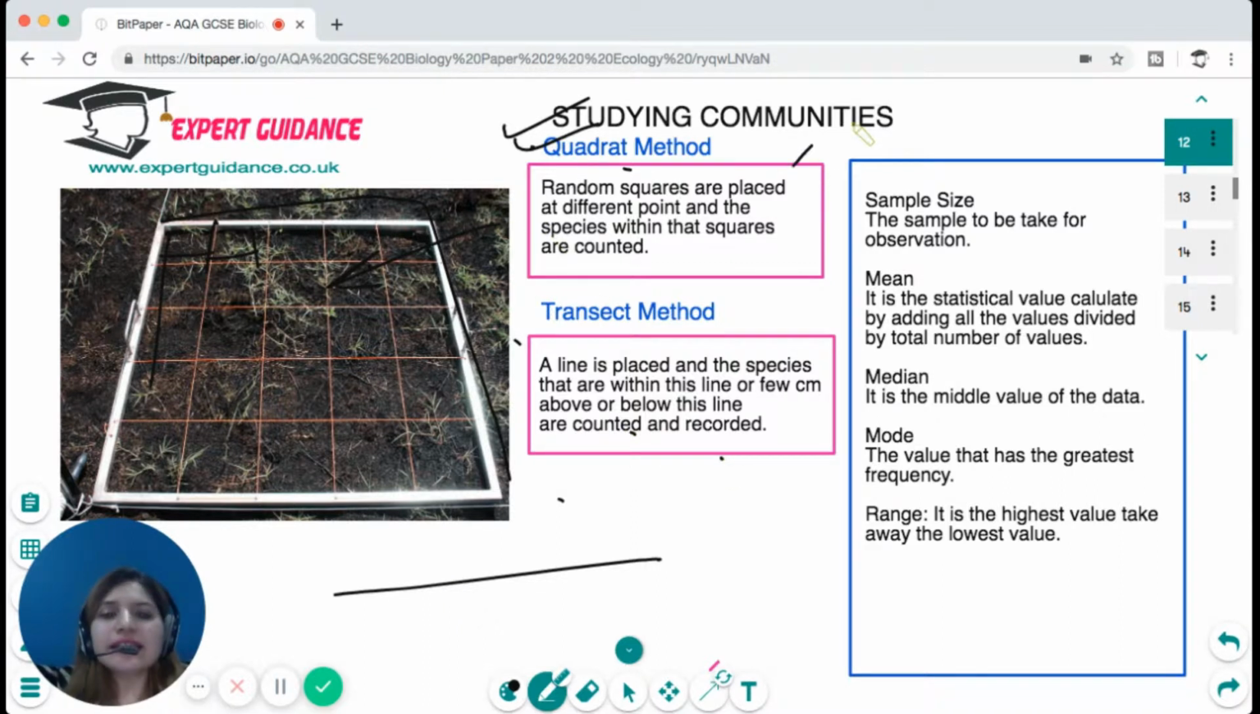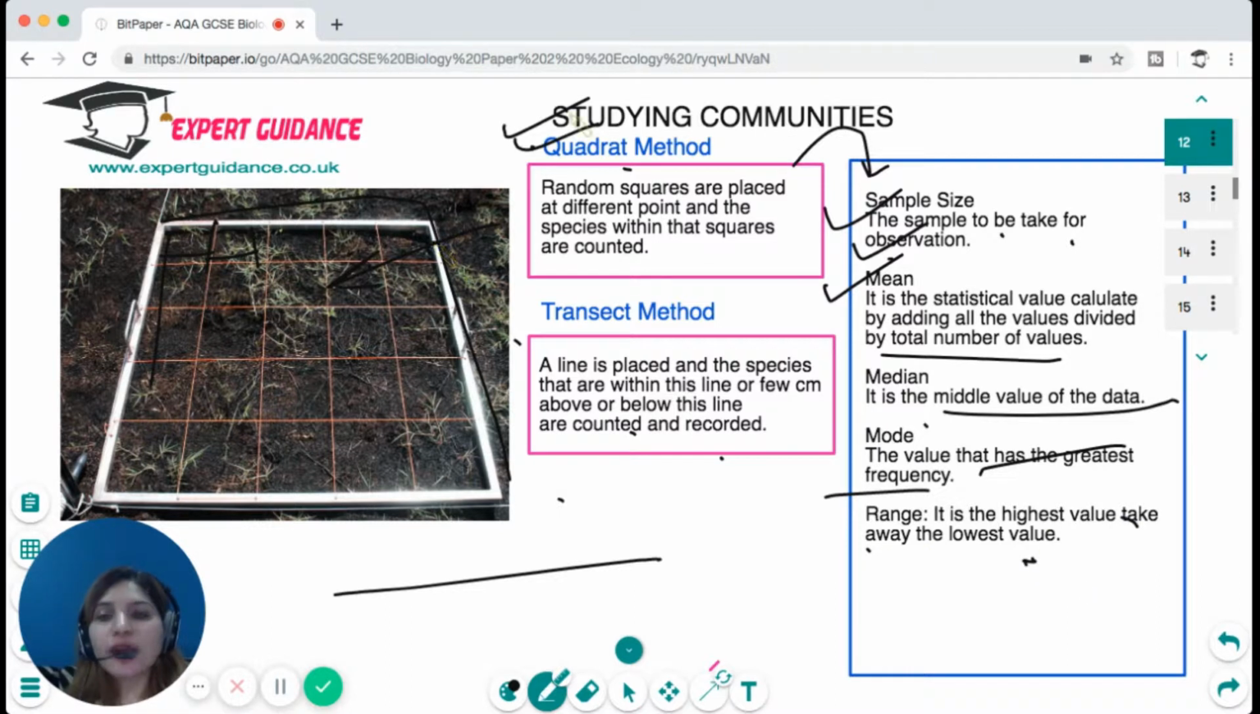Now, there are certain terms you should know about the practical. The sample size is the sample to be taken for observation. We calculate all the data and then we find the mean. So mean is the statistical value which is calculated by adding all the values divided by the total number of values. Then median is the middle value of the data. Mode is that value that has the greatest frequency, and range is the highest value take away the lowest value.